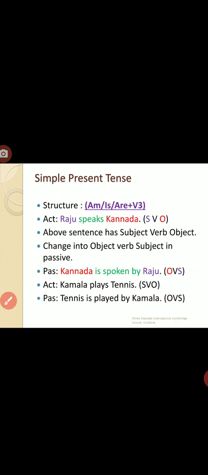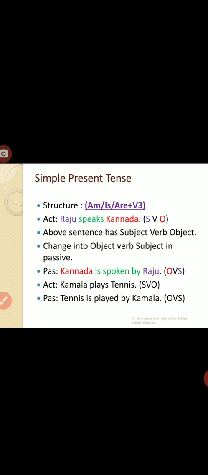So that answer is tennis is played by Kamala. That is SVO changes into OVS. If the subject is a pronoun, see, in the previous one I gave examples where the subject is a noun, Kannada, Kamala, Nitin, all these things. If it is a pronoun, change them into object case.